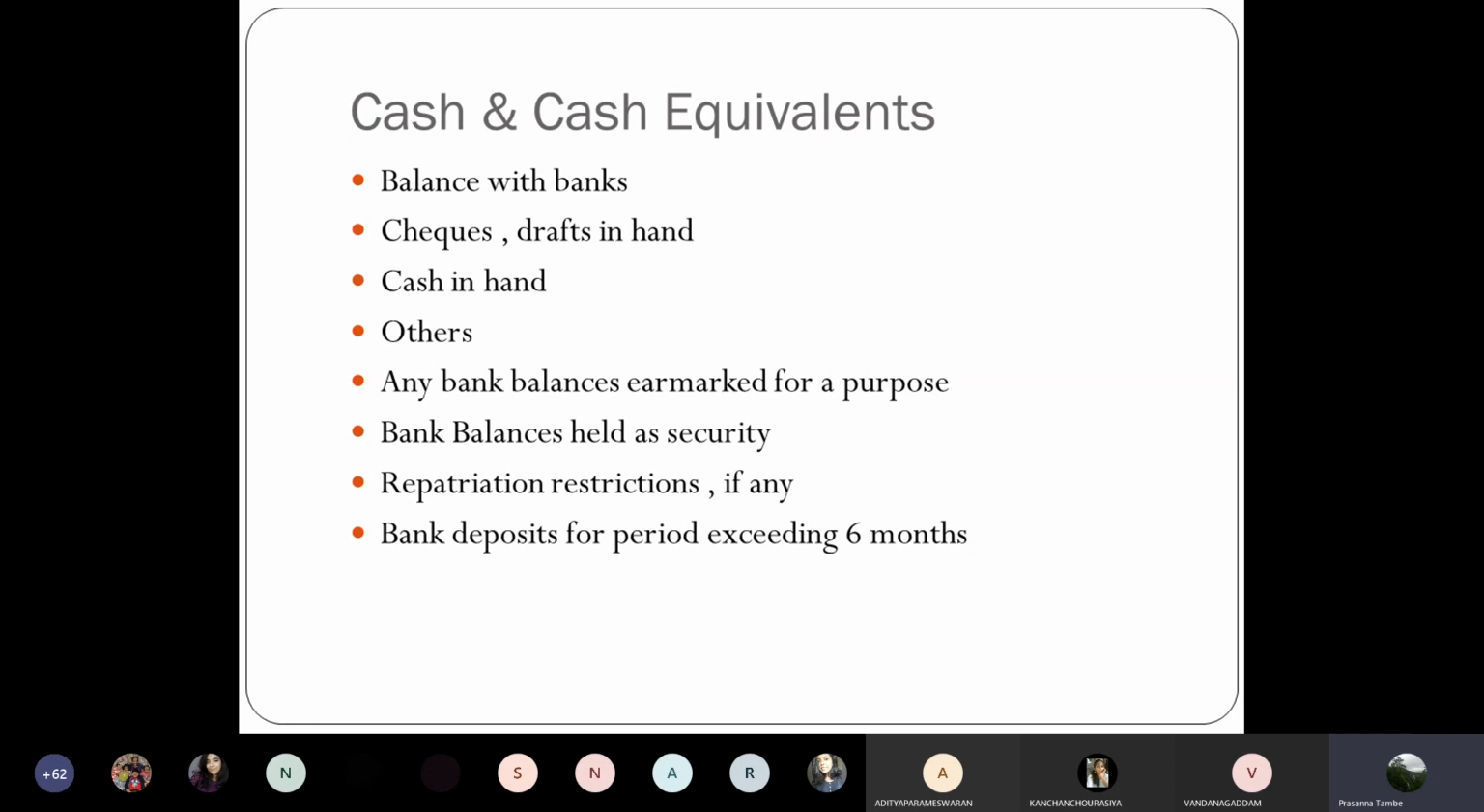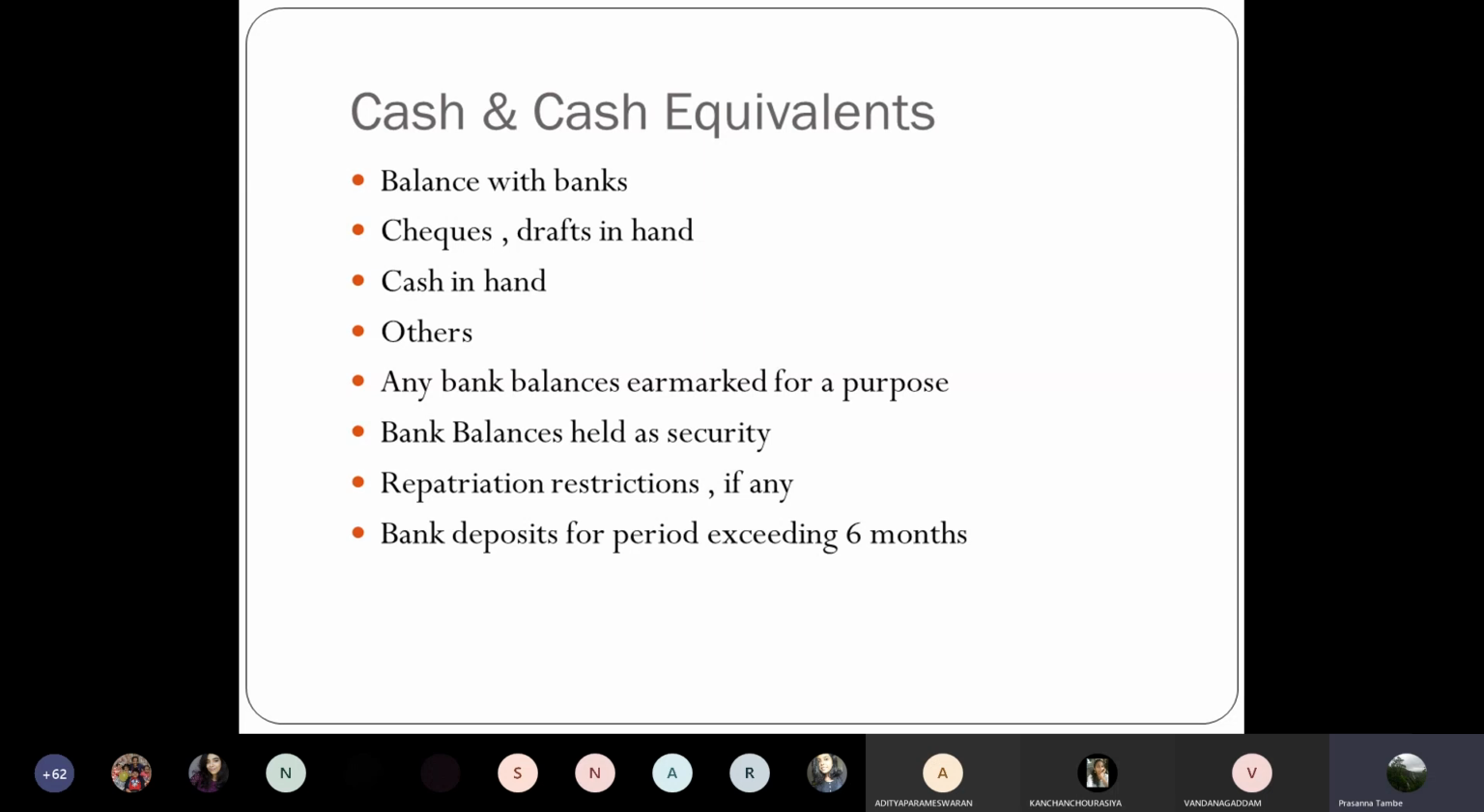Then bank deposits exceeding 6 months period. See, normally bank deposits are considered as liquid assets because at short notice you can go to the bank and liquidate that money. So it is actually a cash equivalent which can be easily converted into cash at a very short notice. But sometimes you have a bank deposit which is for a period more than 6 months.